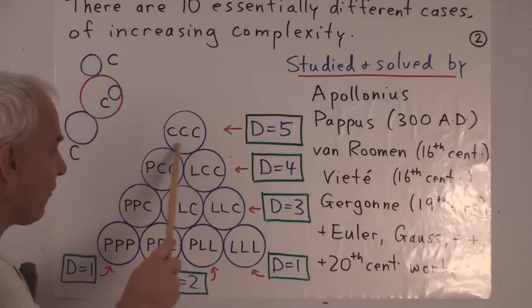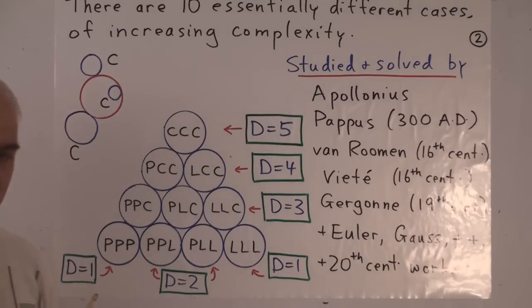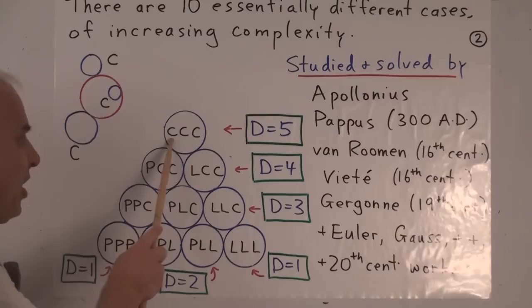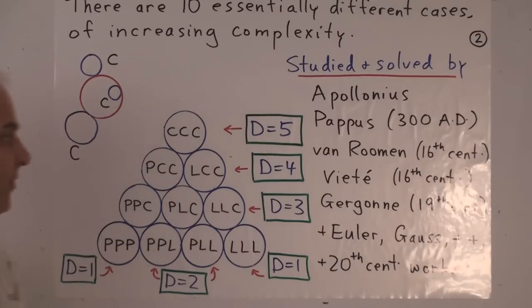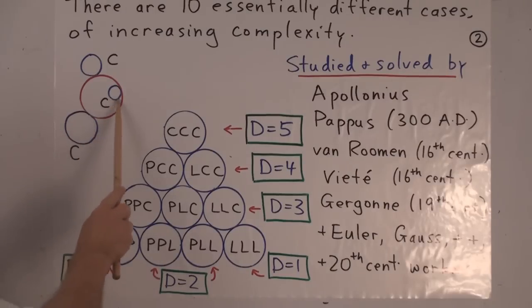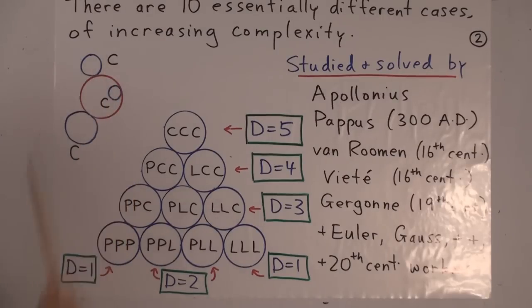And at the apex of the pyramid is the hardest problem. The problem where the 3 objects are themselves circles. So where you have 3 circles in the plane, for example, this one, and this one. And you must construct a circle which is tangent, touching each of the 3 given circles. For example, this red one would be one possible solution.